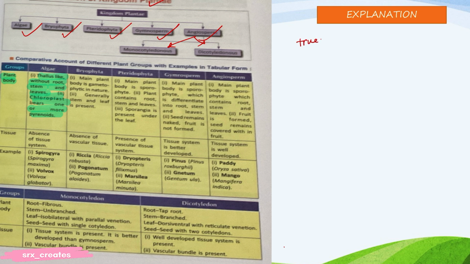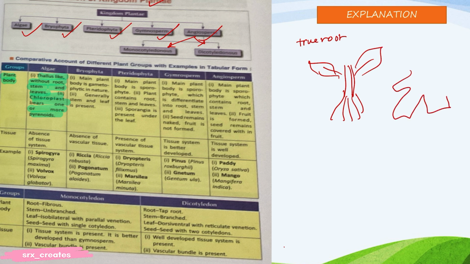True root, like plants have root, stem, leaf. They contain a thallus-like structure, like a false thing which is a combined form. Okay, thallus means like a leafy structure but not actually a leaf. And pyrenoids are a type of pigment-containing organelle in the chloroplast. You will learn in a further class what a pyrenoid is.